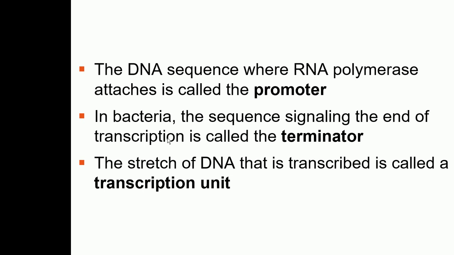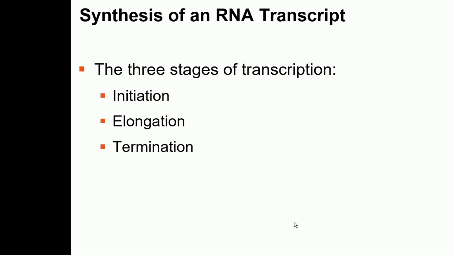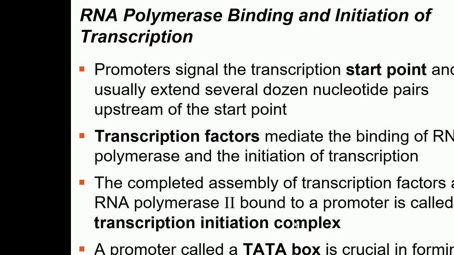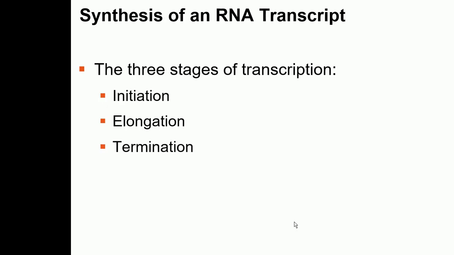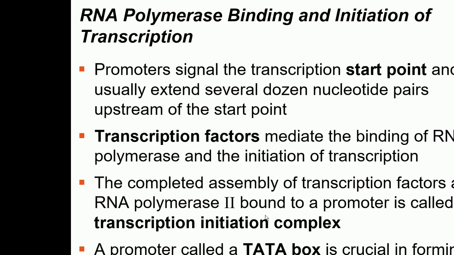So a little bit more detail. We will now be talking in more detail about the process of transcription which takes place in the eukaryotes, because there are some differences between the prokaryotic and the eukaryotic transcription. The three stages of transcription are initiation, elongation, and termination. As we just talked about promoters, the RNA polymerase binds to the promoter. In eukaryotic transcription, there is also involvement of some proteins called transcription factors, which go and bind to the DNA.